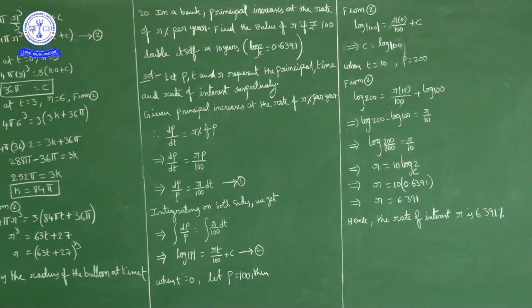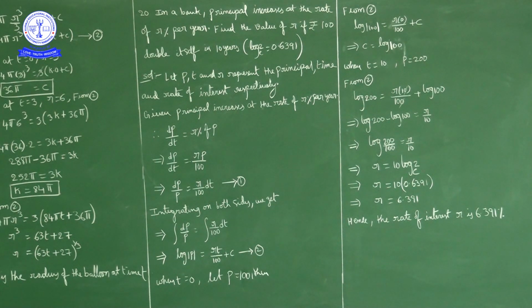Now integrating on both sides. So what will we get? Integral dp upon p is equal to integral r by 100 dt. Now integral dp upon p, integral 1 by p dp is what? Log mod p. So log mod p is equal to r by 100 is constant, r by 100 into integral dt is what? T. So rt upon 100 plus some integral constant C. Okay. So log mod P is equal to rt upon 100 plus C.